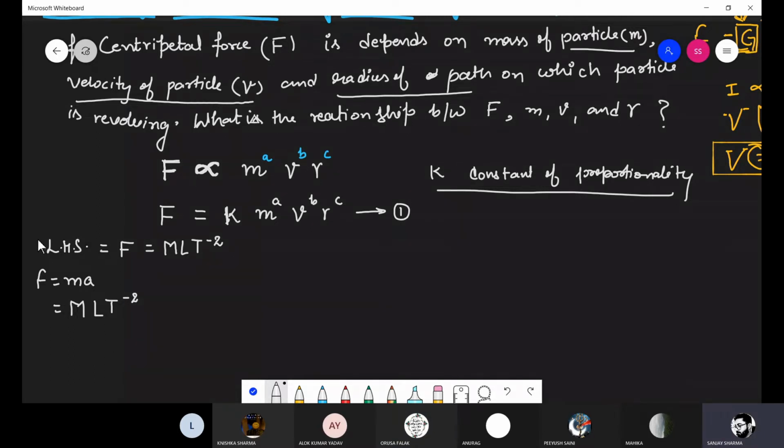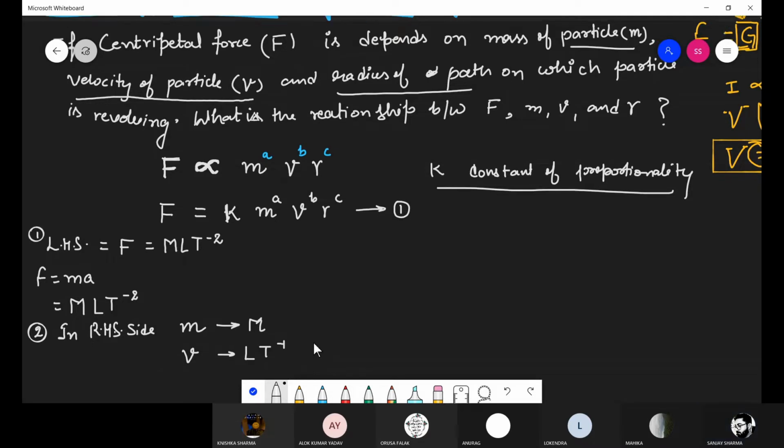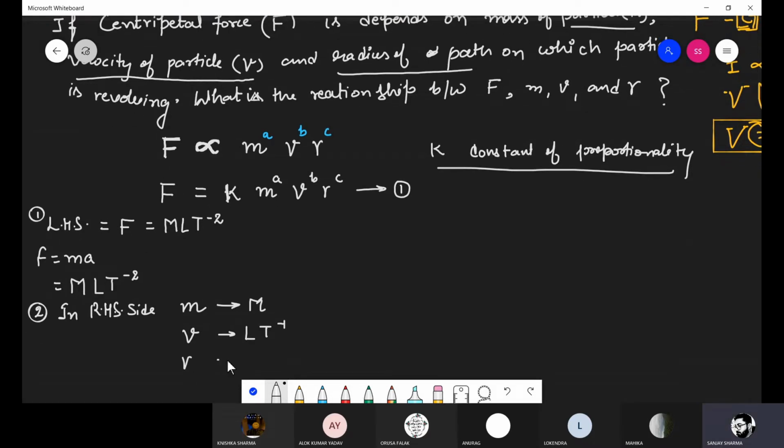Now in the RHS side, first quantity is what? Mass. So the dimension of mass is what? M. The dimension of velocity is what? LT minus 1. The dimension of radius is what? Again it is L. Fine.